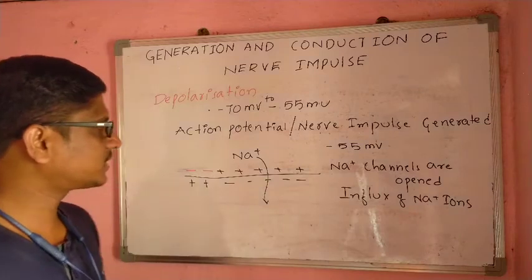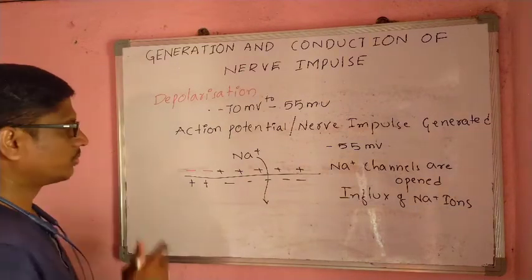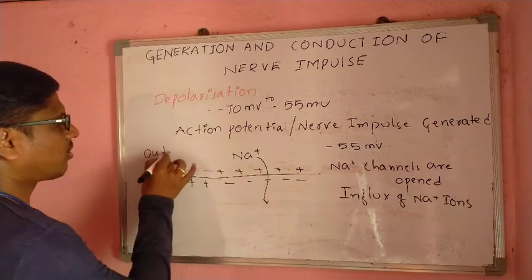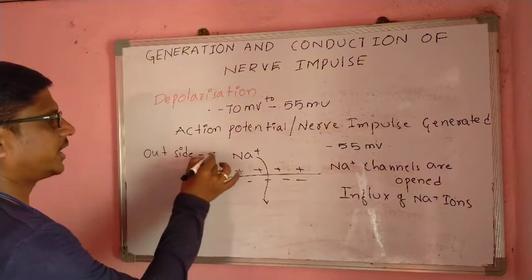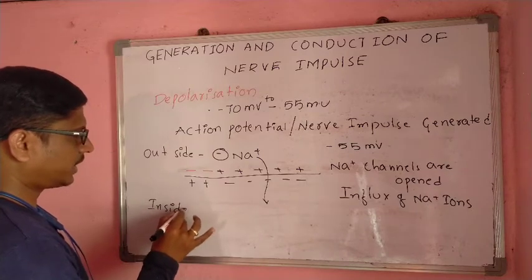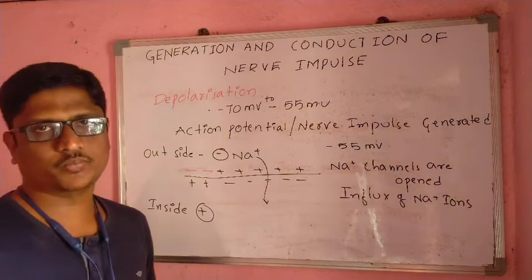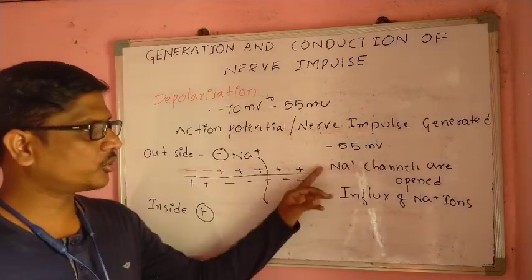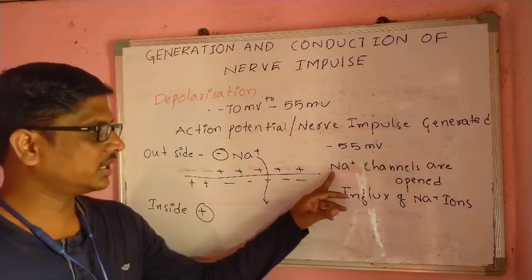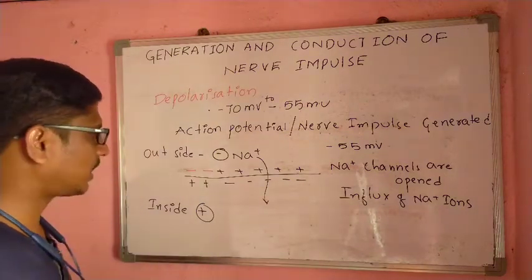By the influx of sodium, depolarization is caused. Outside becomes negative and inside positive. This is called depolarization, and it is majorly caused by the influx of sodium.